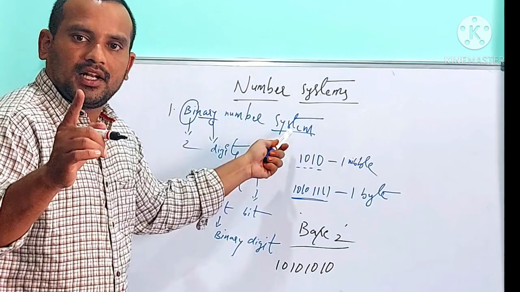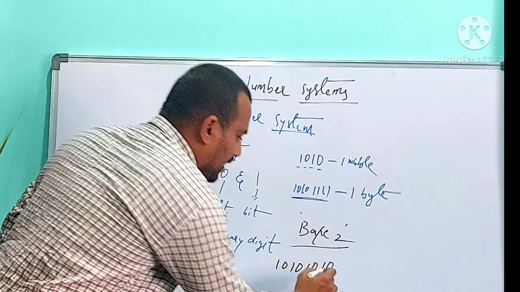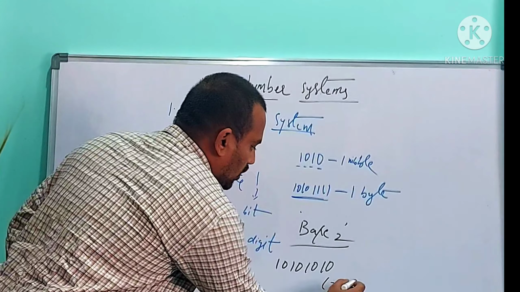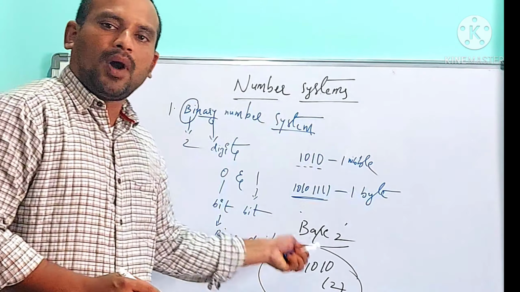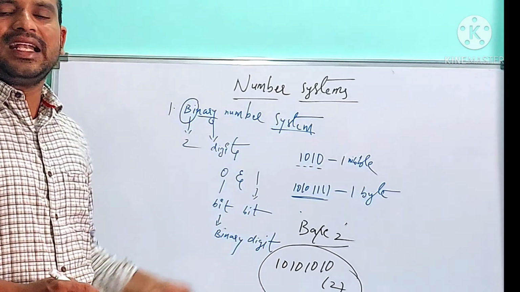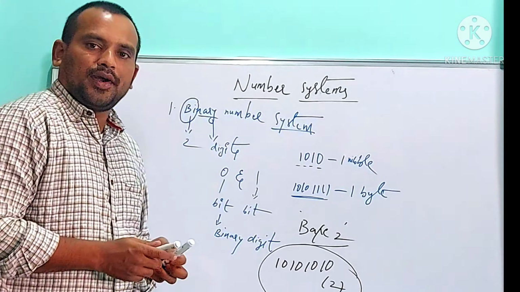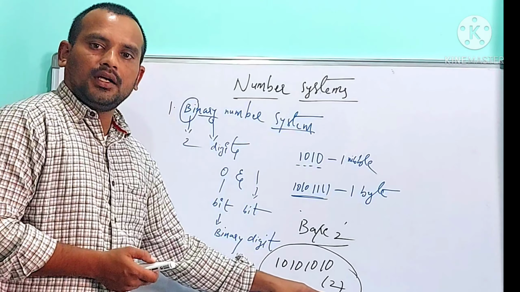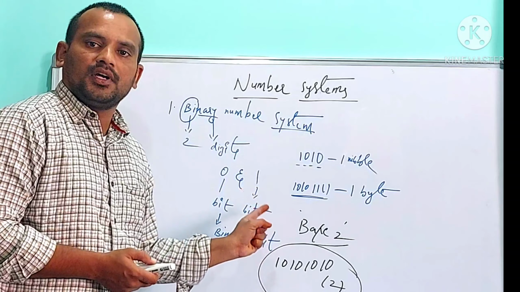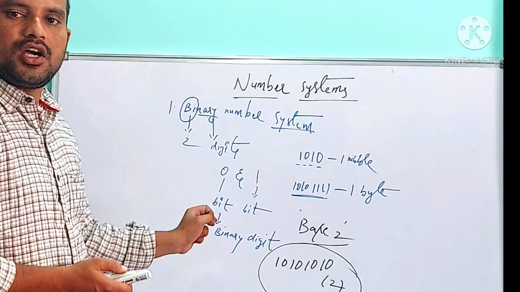Binary number system is also called base 2 number system, and it contains base number 2. So this is the way of representing a number in binary number system. It is called a binary number. How to identify a binary number? It contains base 2 and the digits are a combination of zeros and ones. So this is called binary number system.